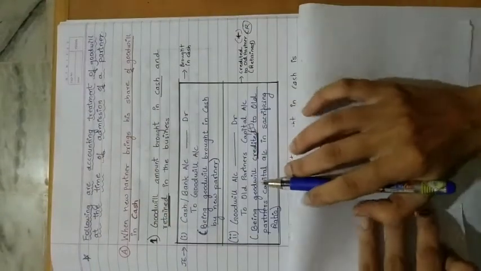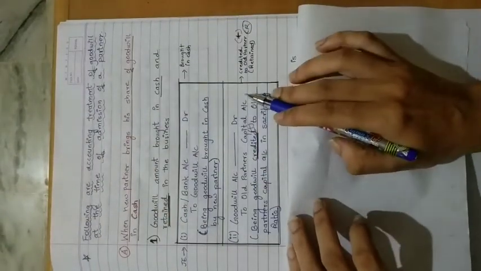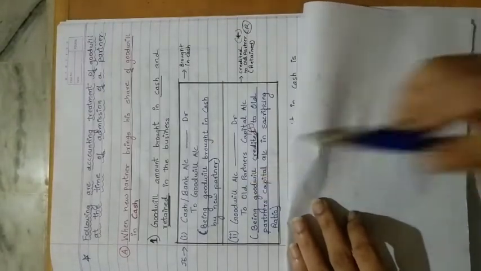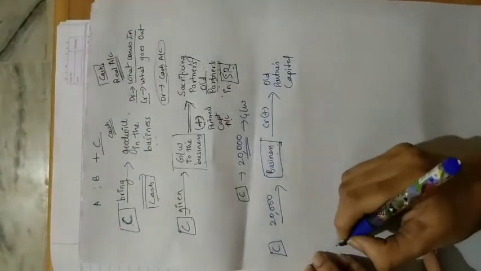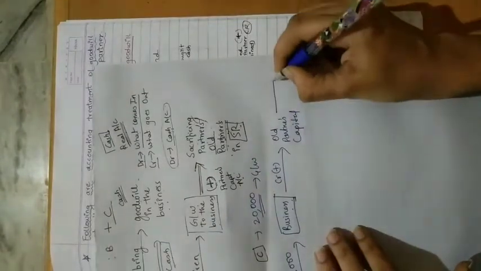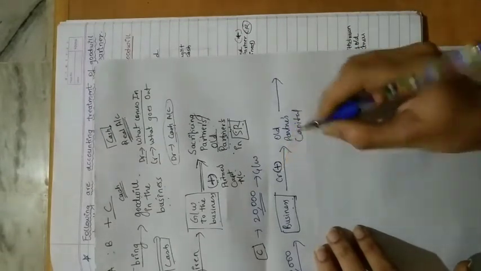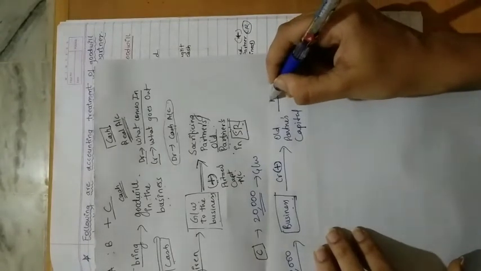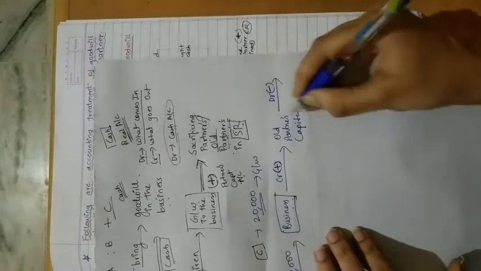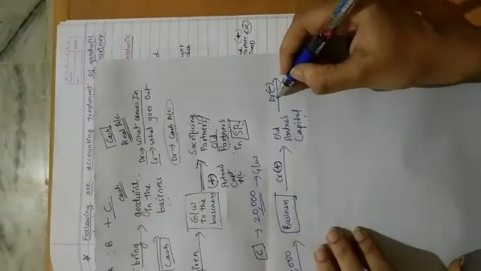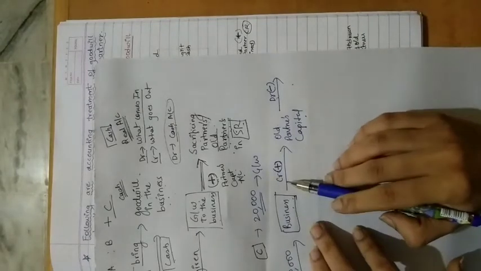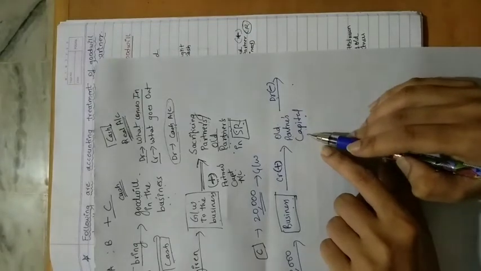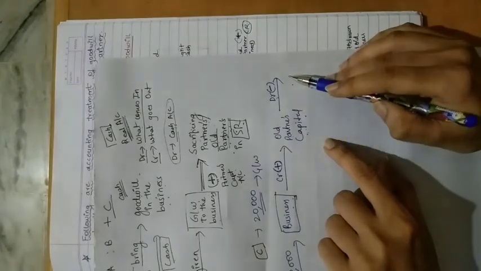For that, this will be the second entry. Old partner's capital account will be credited. Why? Because they are getting goodwill, which is being brought by the new partner. And there will be another effect. Here we are adding to the old partner's capital account. And then in case this old partner withdraws that amount from their capital account, then we will debit, or it will be reverse. In this case, what are we doing? We are adding to the old partner's capital account. Only when it has been added to their capital account, they can withdraw that money.